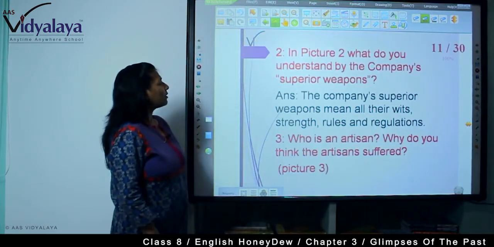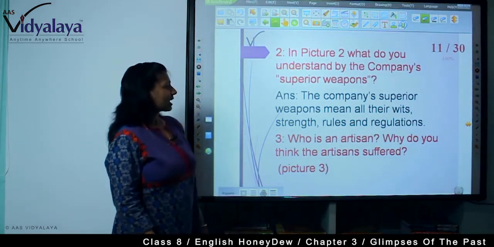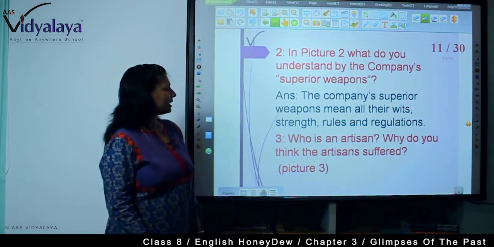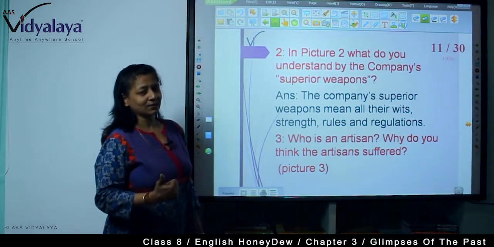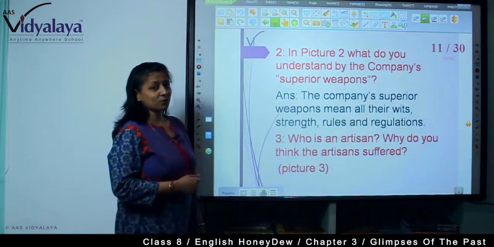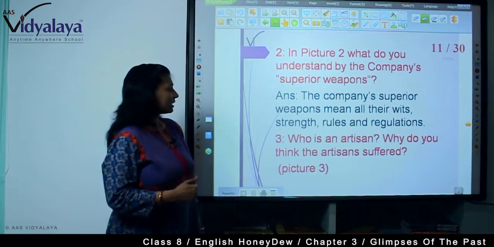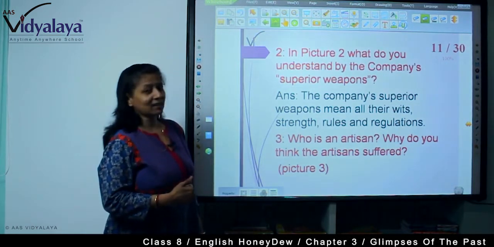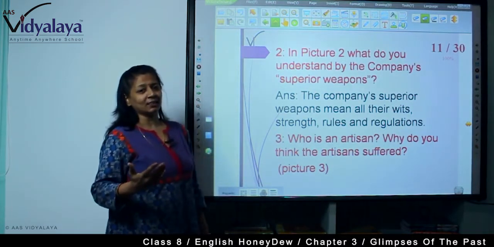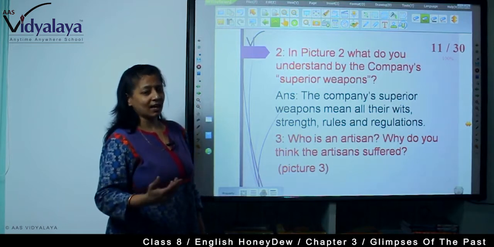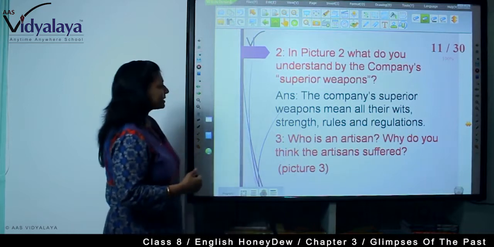In picture 2, what do you understand by the company's superior weapons? The company's superior weapons mean all their wits, strength, rules and regulations. What were the weapons? Superior weapons: their wits, their wisdom, their cleverness, their strength, their rules and their regulations. These were the weapons through which they made India their slave. They conquered India and they made Indians their slave. They became the rulers.